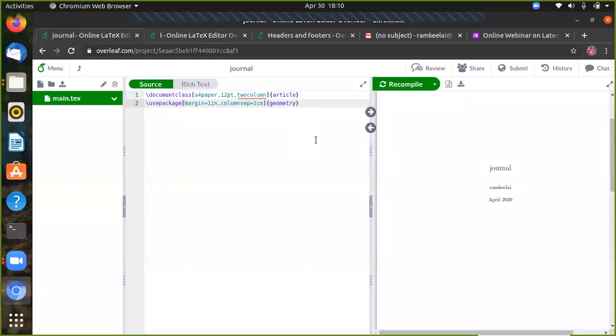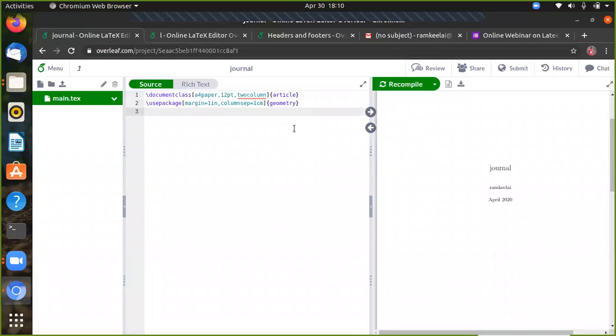Make sure that the use package has margin 1 inch and column separator 1 centimeter. So this package is defined for the page format of your article.